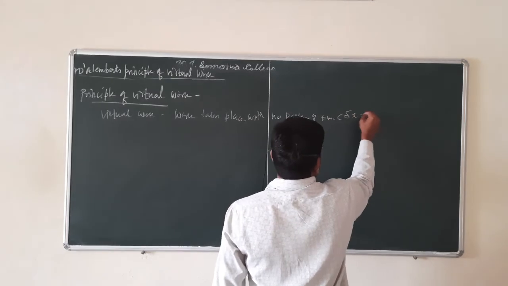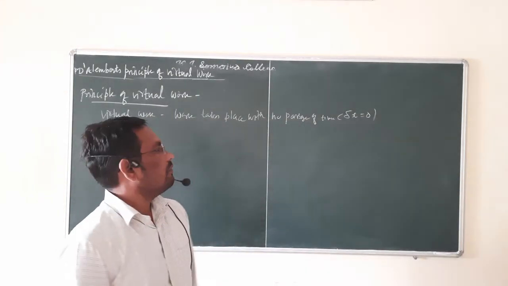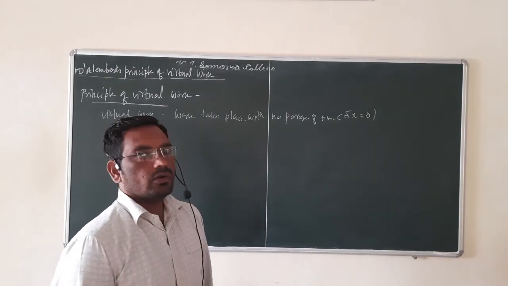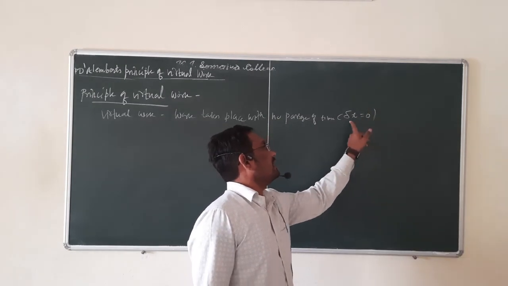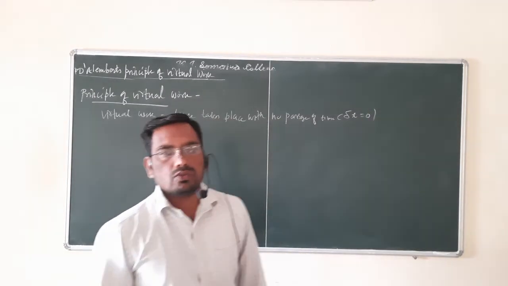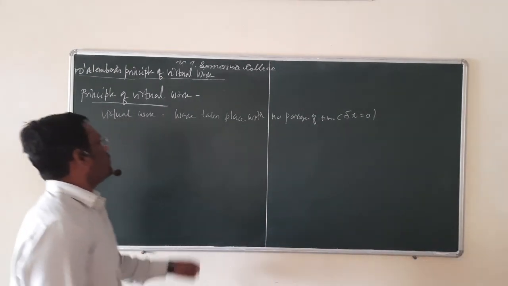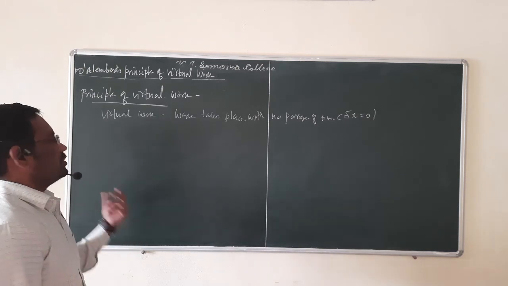It means the work done or displacement of a particle takes place assuming delta t is equal to 0, where delta t is an infinitesimal increment in time. If we take delta t equal to 0 and calculate the work done, such work done is known as virtual work.